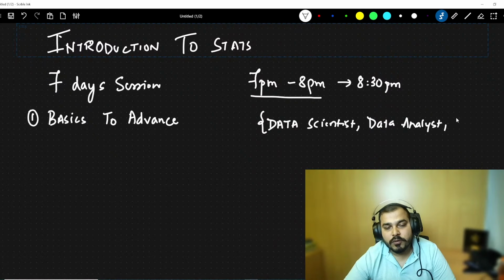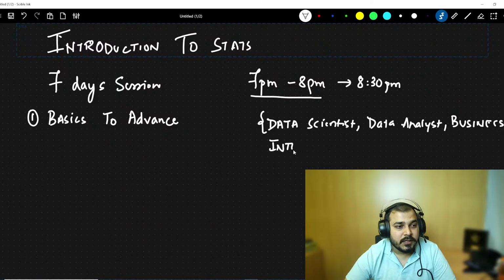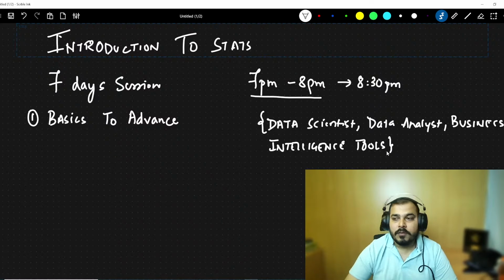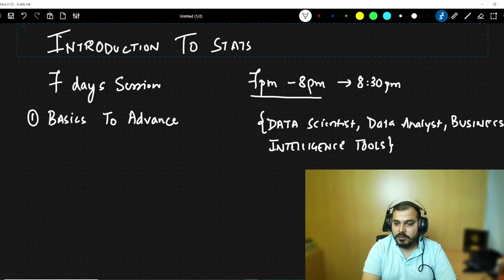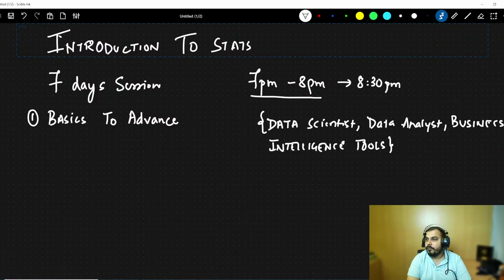Suppose you really want to go into a business intelligence tool role, everything will get covered over here. So if you are related to this kind of roles, definitely this will get covered. I'm just going to make my image a little bit small so that you will be able to see the screen properly.